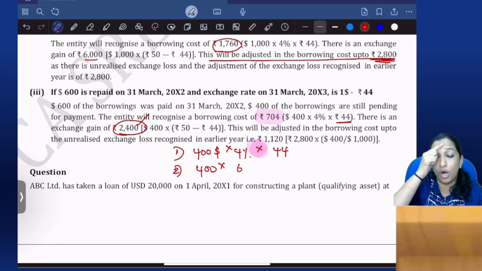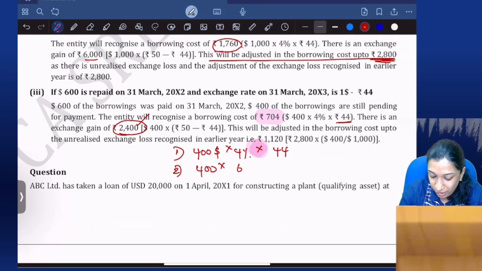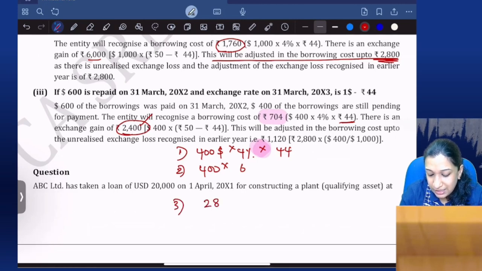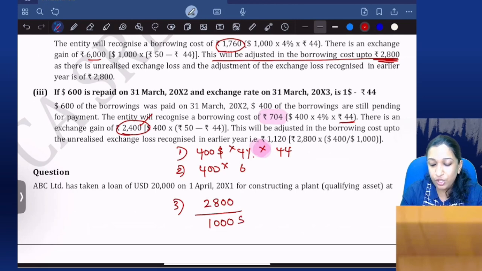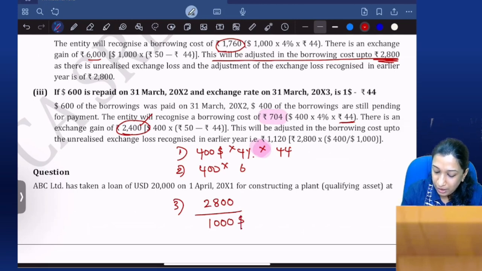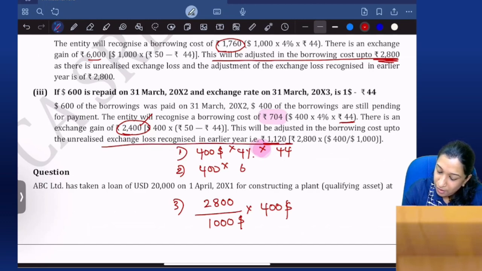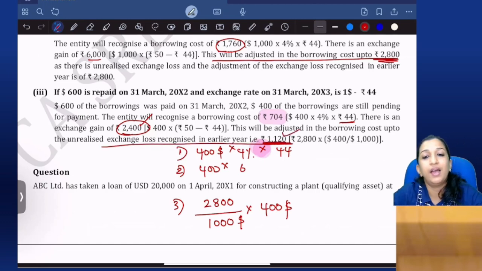Now, because the loan is already partly paid, a proportionate part is adjusted. 2,800 was the exchange loss when the loan was $1,000. Now the loan is only $400. So 2,800 divided by 1,000 into 400, 1120. 1120 can be adjusted.